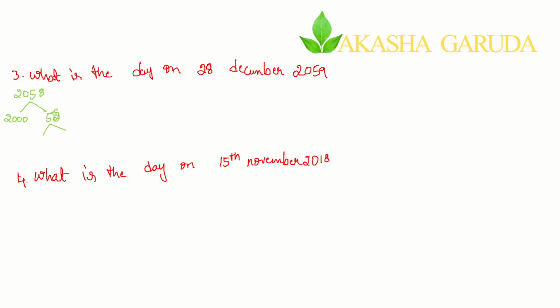Split this into leap years and normal years. For the final last 2 years, you just split how many leap years and how many ordinary years are there. In 58 years, divide 58 by 4. So 14 leap years are there. 58 minus 14 is 44 normal years. 14 leap years into 2 gives 28. 44 into 1 gives 44.